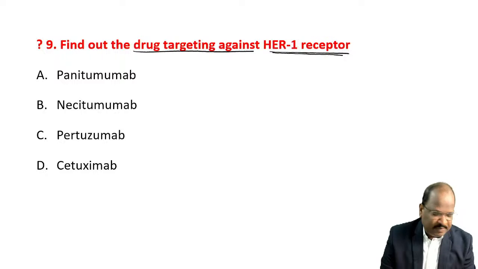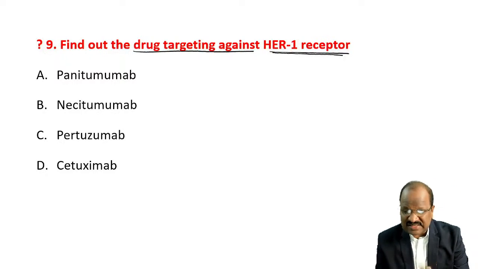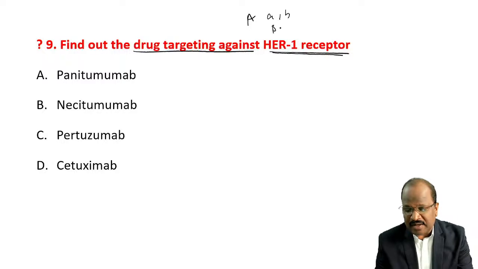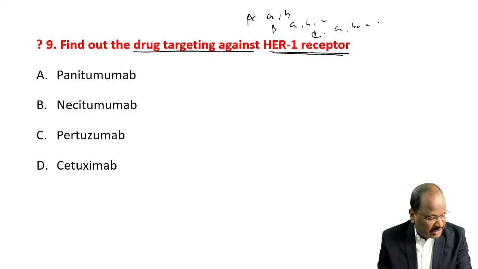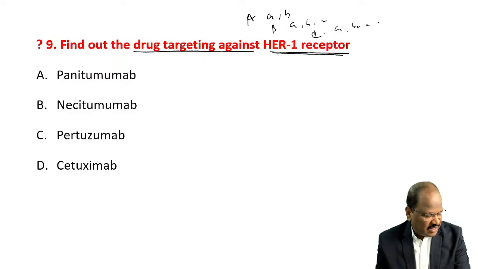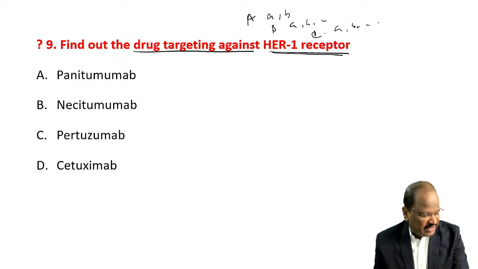Panitumumab, Cetuximab, Pertuzumab, Necitumumab. Were they given this as a single-answer question or a multiple response question? Answer options A and B, A, B, C, A, B, C, D. Is it a multiple response question, or asking something simple like this only? What was the question? I think it should be a multiple response question. Any idea what the question was?